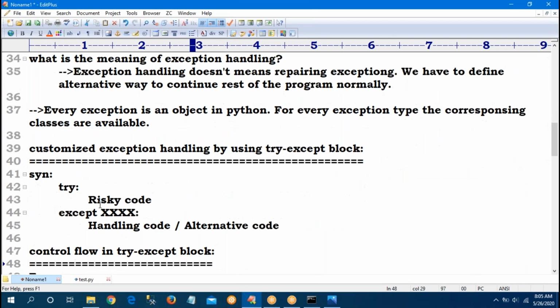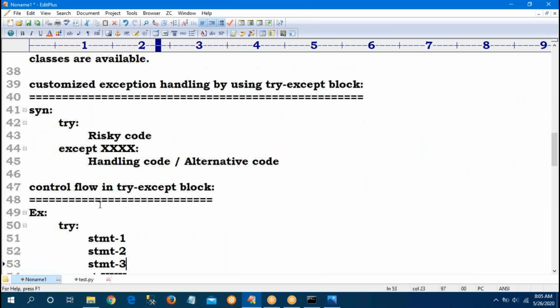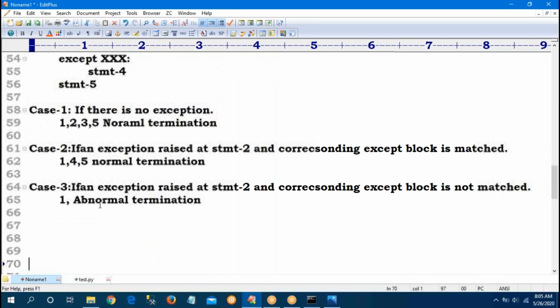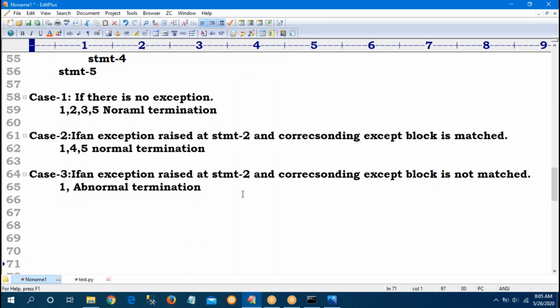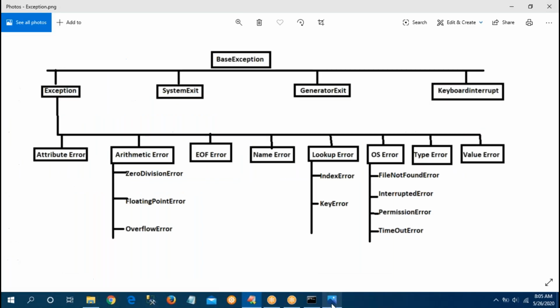The try block contains risky code, and the except block contains handling code or alternative code. Try with single except, try with multiple except blocks, single except with multiple exception handling. There all the child classes and parent classes are available. So tomorrow we will see the remaining default